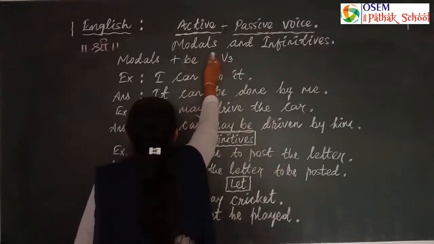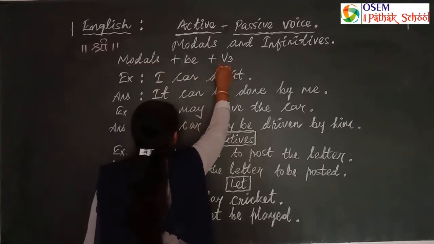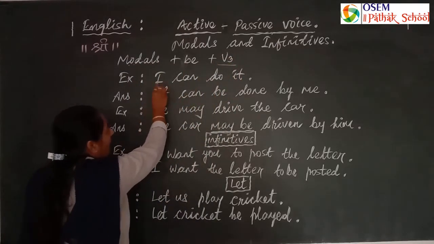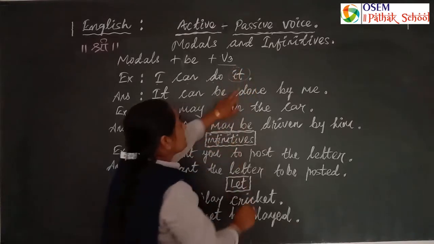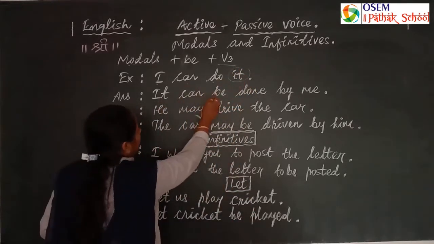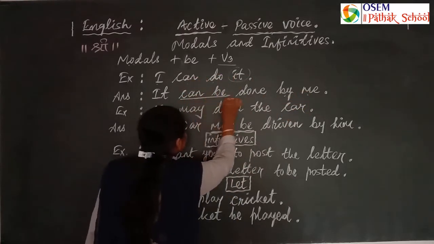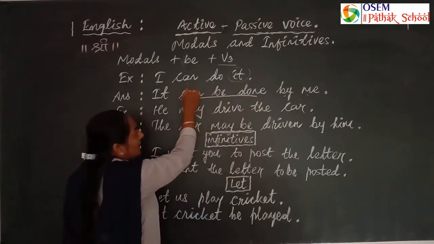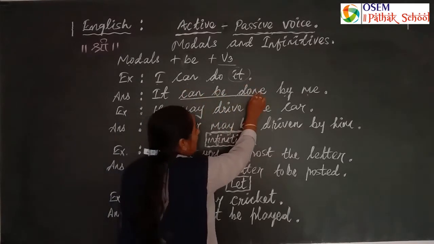For modal auxiliaries, the passive is modal plus be plus V3. For example, I can do it. The object is it. It can be done by me.